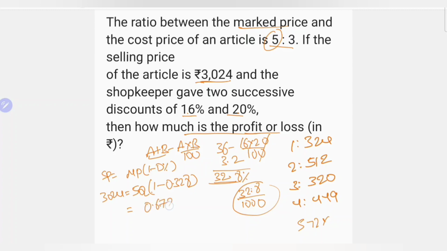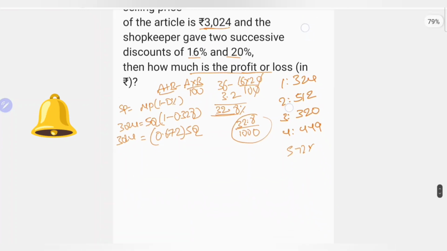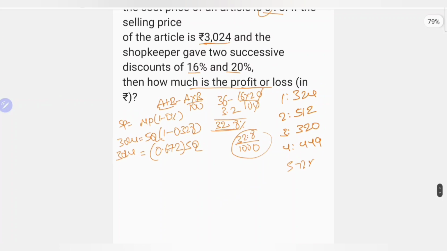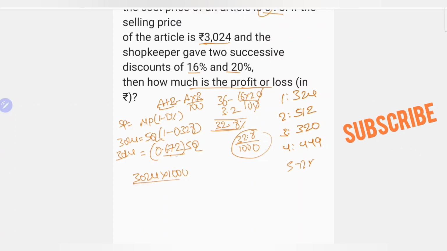Here we can observe the calculation, this value goes to this side, 3024 over 0.672. Just observe the calculation. The last two digits are a multiple of 4, you can cancel the 4.